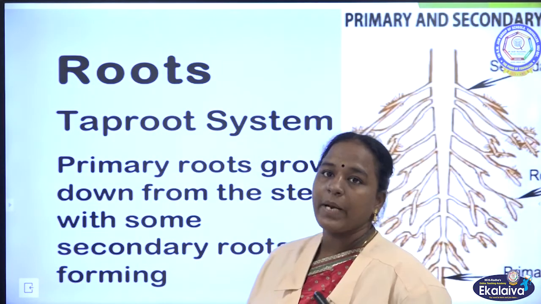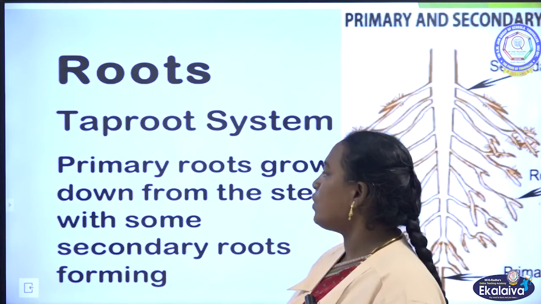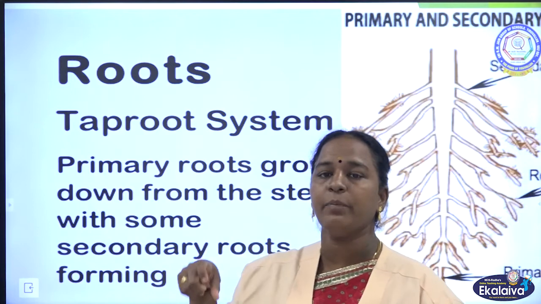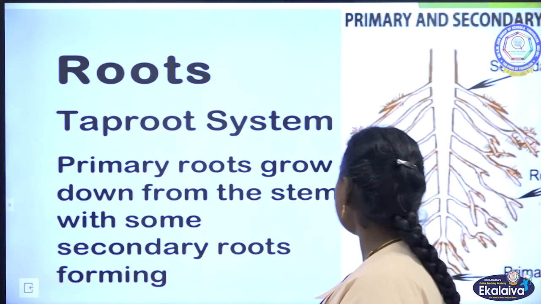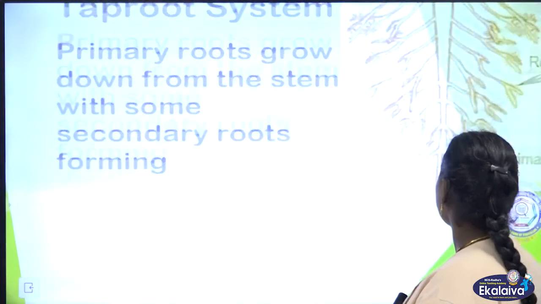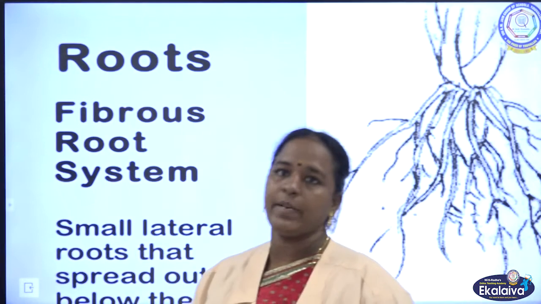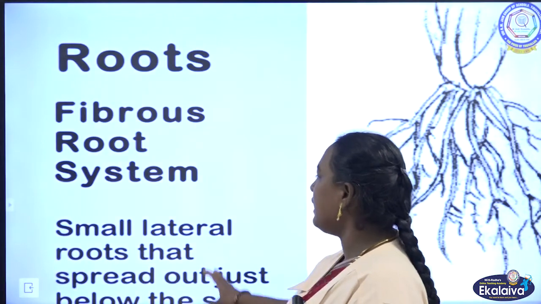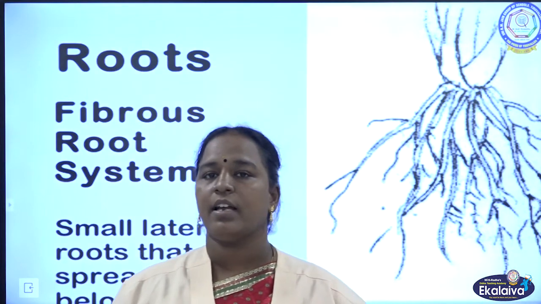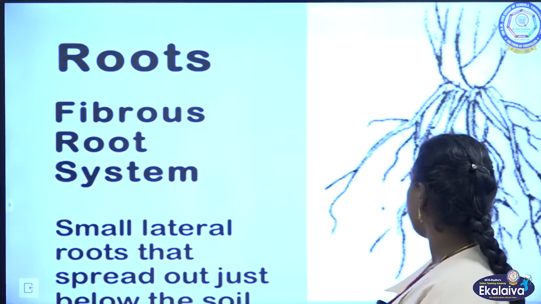In the taproot system, the primary root grows downwards, and we have some secondary roots from the primary root, and this is the structure of a taproot. Next, fibrous root: there are small lateral roots that spread, like a bushy structure. That is a fibrous root.